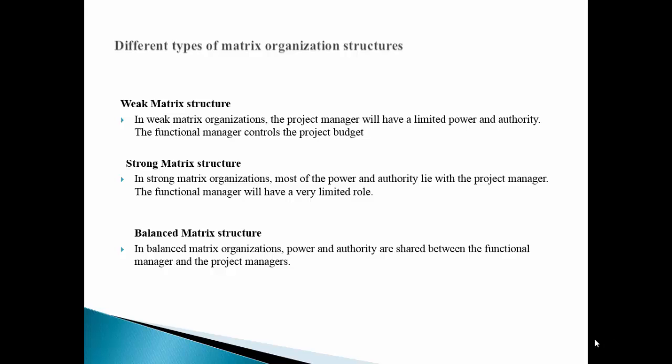Balanced matrix structure. There's an old saying, power corrupts and absolute power corrupts absolutely. In each type of matrix organization, there is a struggle for power and there needs to be some way to bring this into balance. Otherwise, one group will dominate the other. In balanced matrix organizations, power and authority are shared between the functional manager and the project managers.